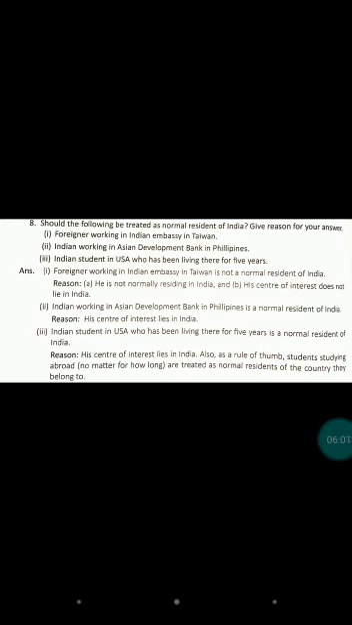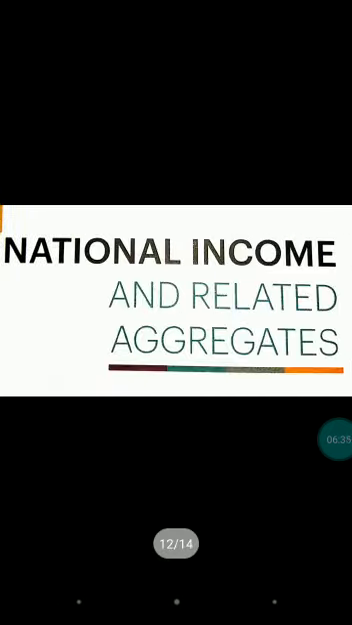We all know that students are considered normal residents because they belong to where they were born. Here, they are studying there, but their interest lies in India. Students studying abroad, no matter for how long, are treated as normal residents of the country they belong to. I hope you understood.